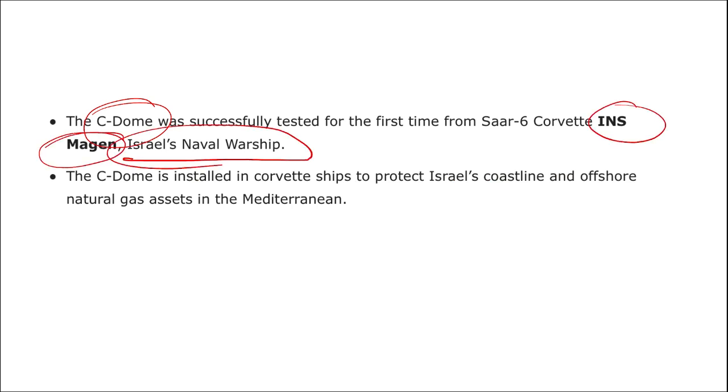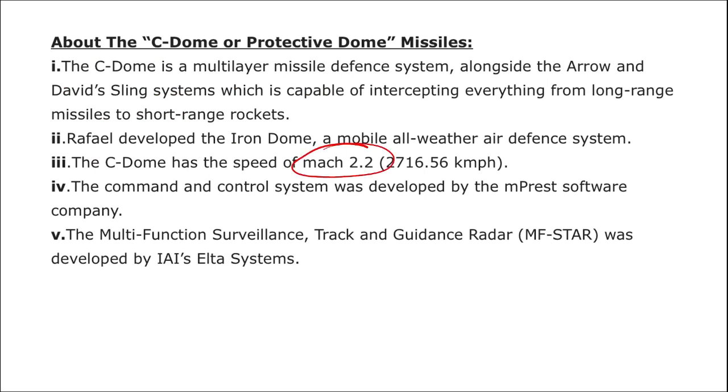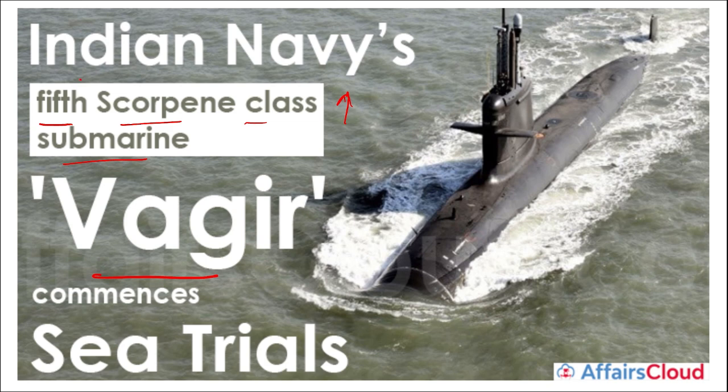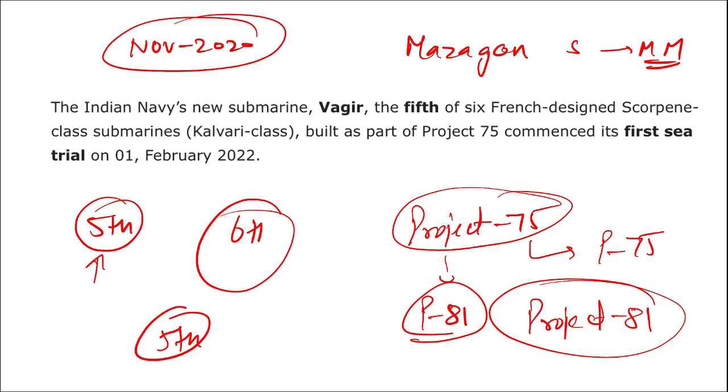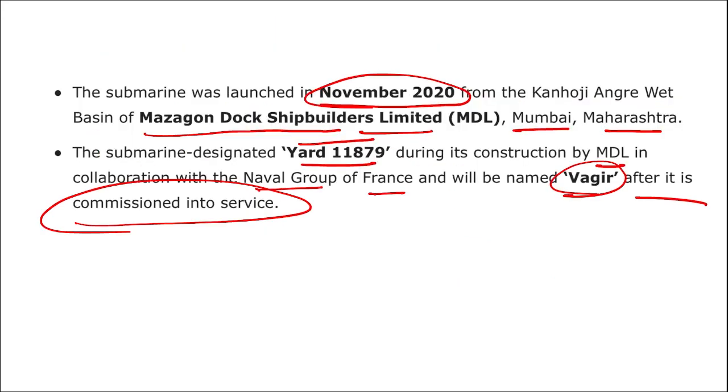Then remember, this Sea Dome was first of all test fired from Israel's naval warship, that is INS Magen. Apart from this, remember it has a speed of 2.2 Mach, and this Sea Dome was built by Empress software, so that all the operating and the UI that is based for this particular system has been developed by Empress software. Then coming back to Indian Navy's 5th Scorpion class submarine, that is Vagir, its sea trials have been successfully started. This is the 5th of the 6 French designed Scorpion class submarines of the Kalvari class that is under the Project 75. Alright, its first sea trials has begun.